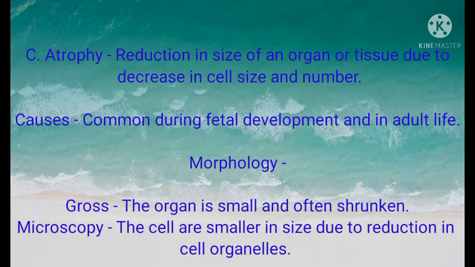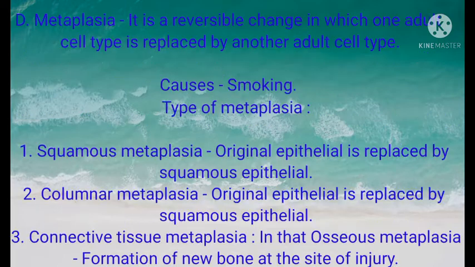Atrophy is a reduction in the size of an organ or tissue due to decrease in the cell size and number. Causes: common during fetal development and in adult life. Morphology: grossly, the organ is small and often shrunken. Microscopy: the cells are smaller in size due to reduction in the cell organelles.